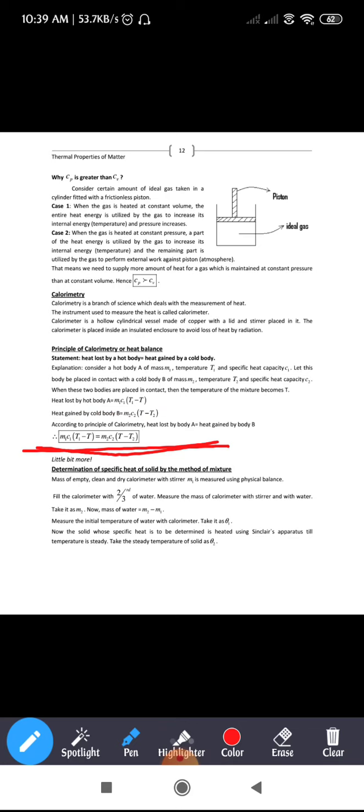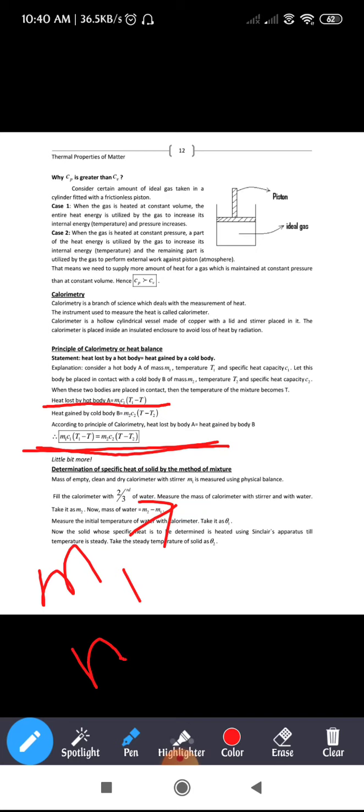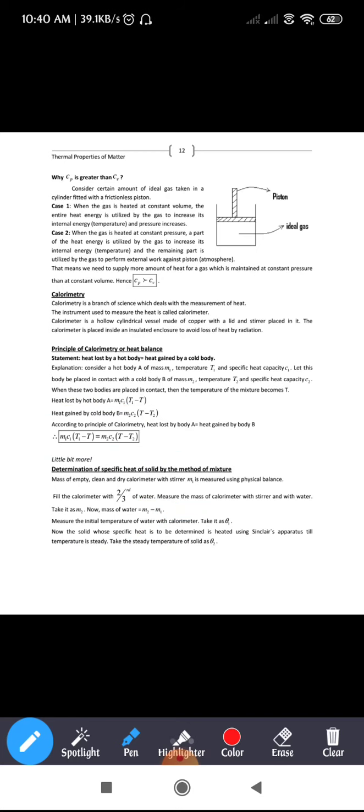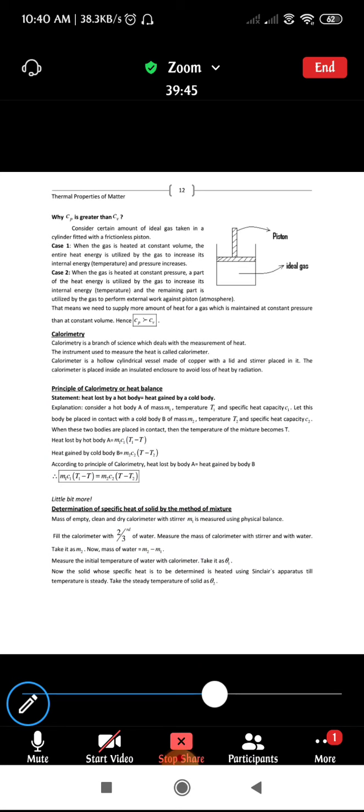When you write this equation, write there itself what m1 is. m1 is nothing but the mass of the hot body. Next, what is c1? c1 is nothing but the specific heat of the hot body. Just explain the terms next to that equation itself. That is enough. So just make a practice. I mean, just write down in the assignment book the things I have said.